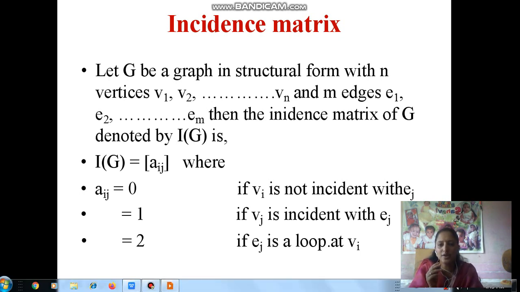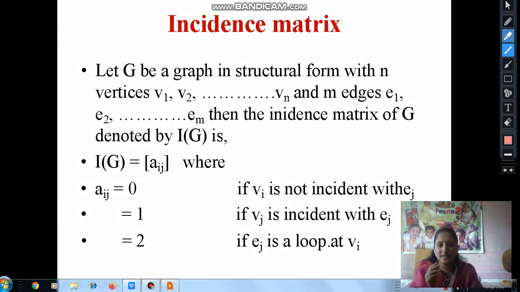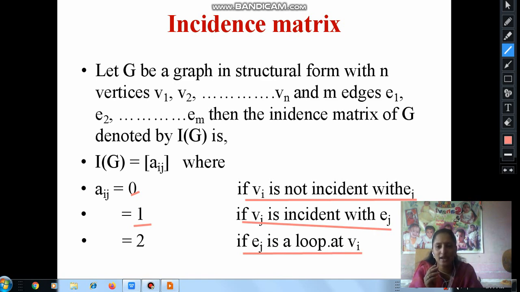Here, the entry is equal to 0 means what? If the vertex Vi is not incident on Ej, then we write 0. If Vi is incident on Ej, then we write 1. If Ej is a loop at Vi, that is, a self loop at the vertex Vi, then we write 2.